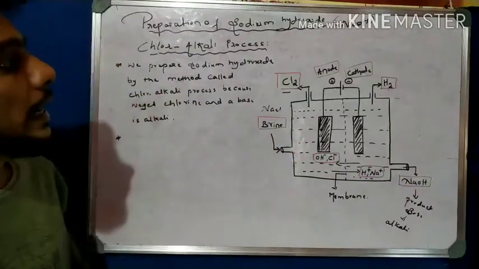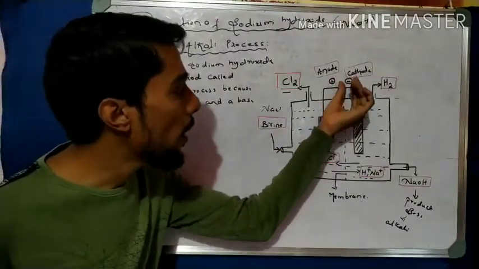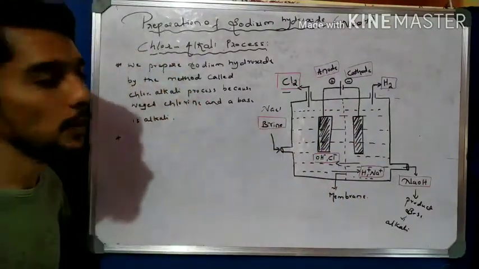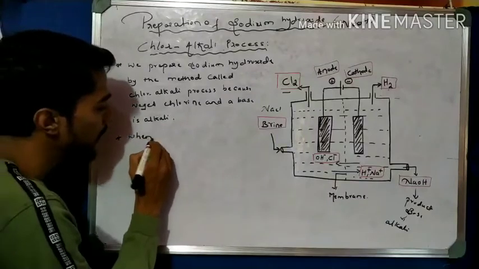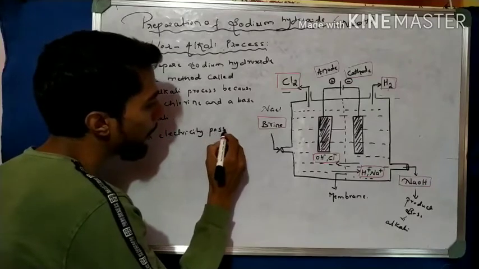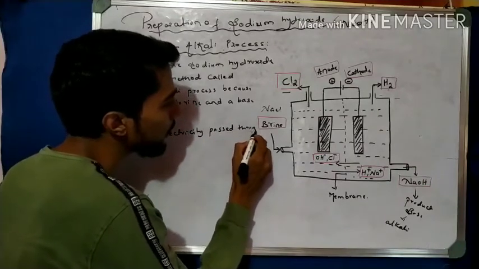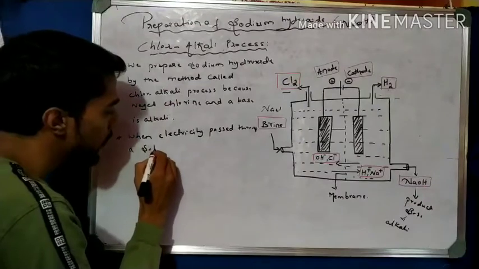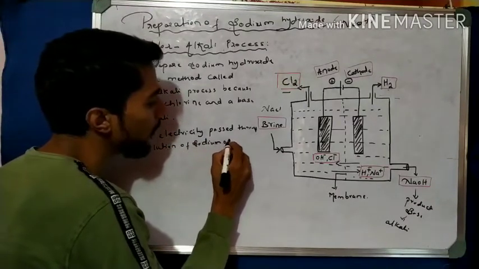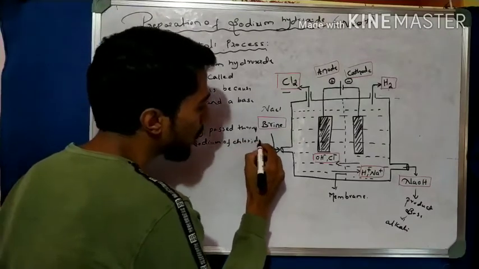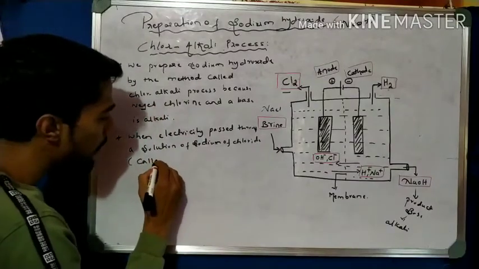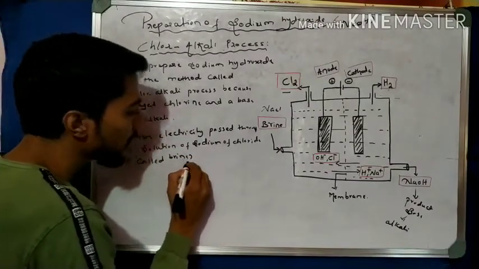When electricity is passed through a solution of sodium chloride, that is called brine solution.